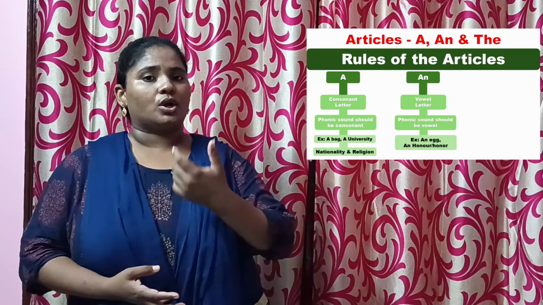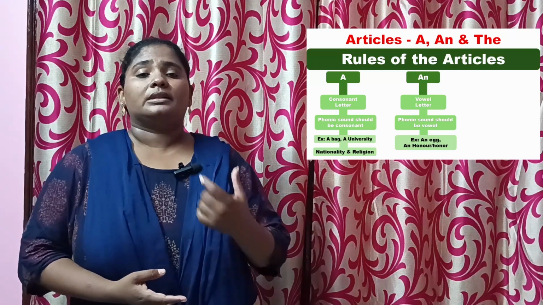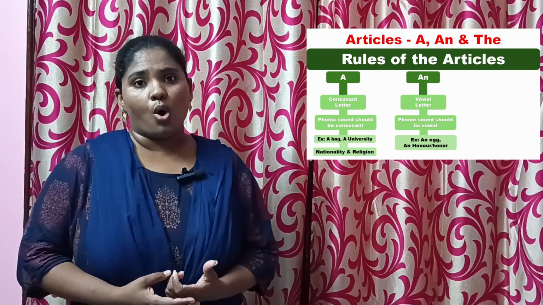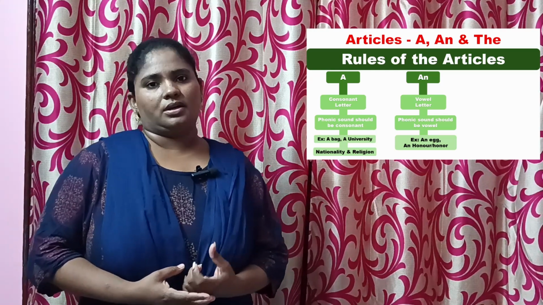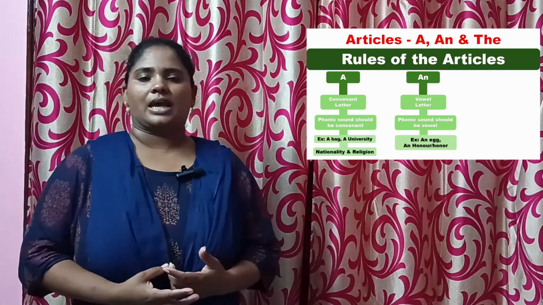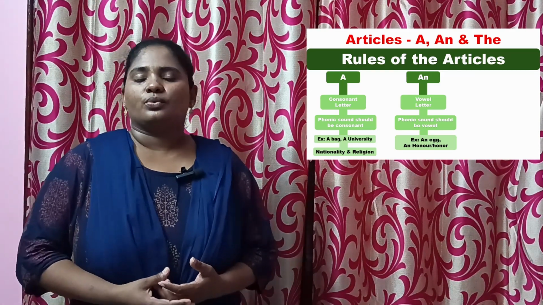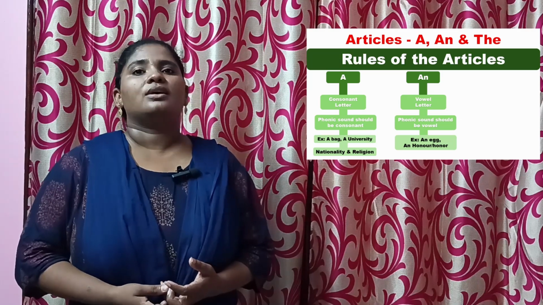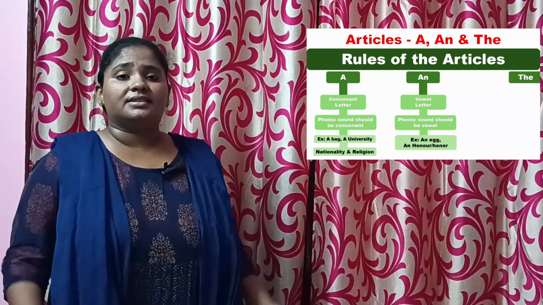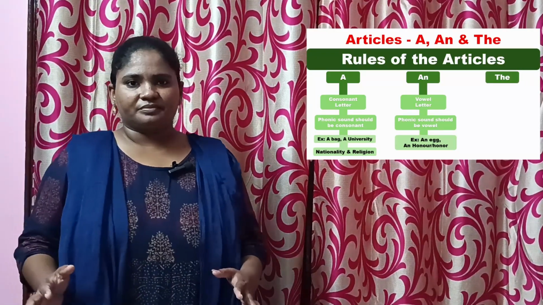Even though it starts with a consonant, the phonic sound starts with the second letter, which is O. The phonic of O is a vowel sound. That's the reason we write "an honor".